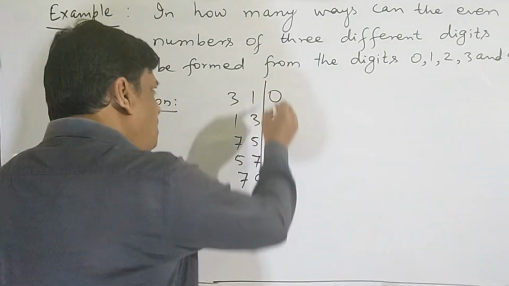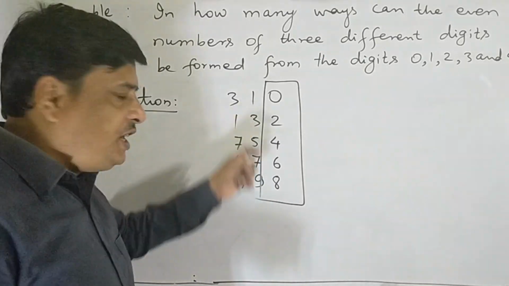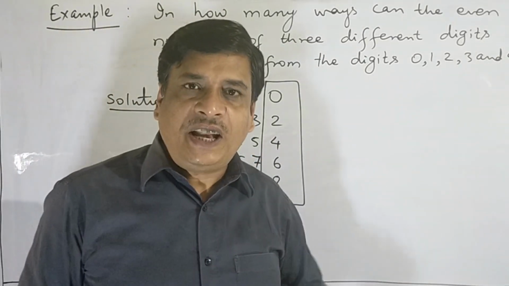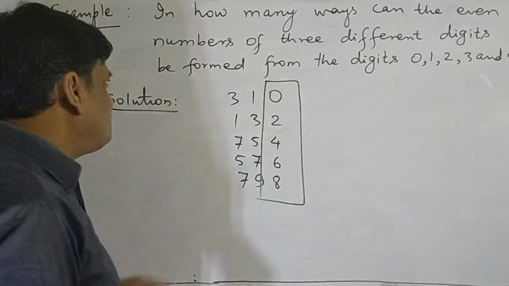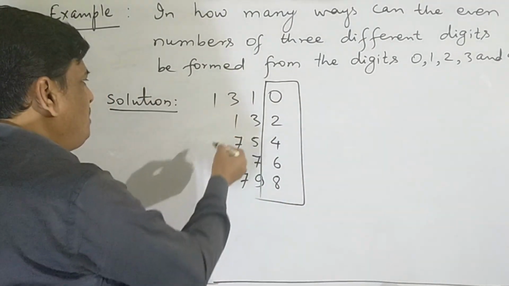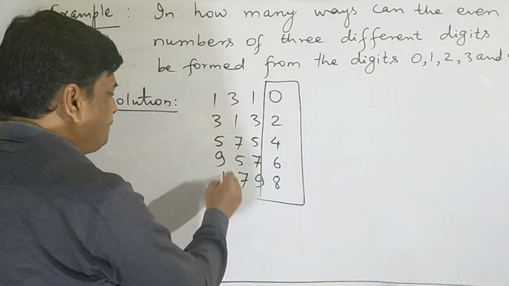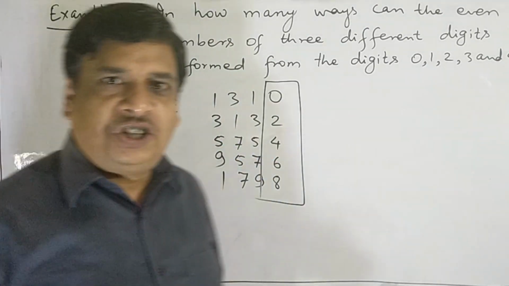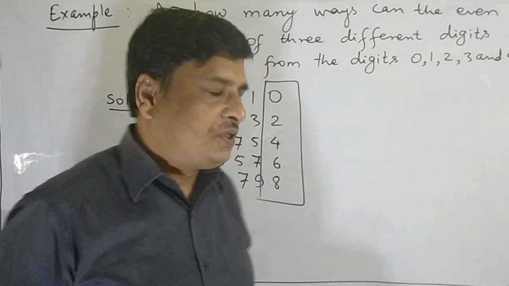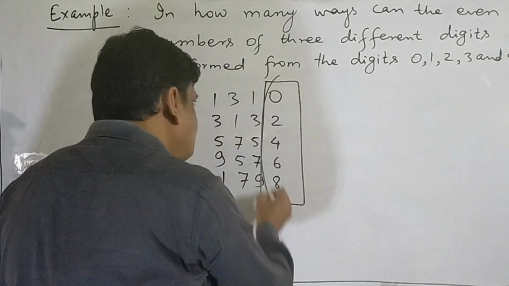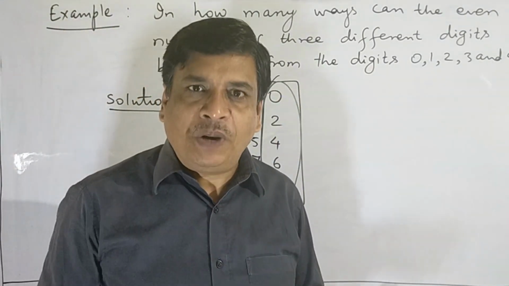So whether the number is even or not is not decided by the digits taken at hundreds place and tens place. Whatever we take there, all these numbers are divisible by 2. These are decided by the numbers at the unit place.